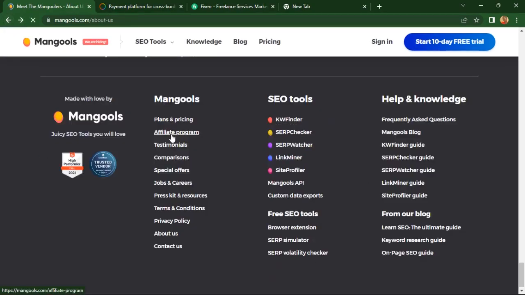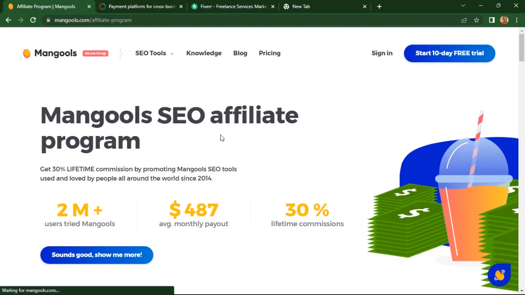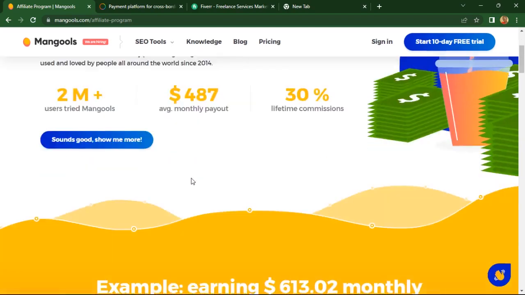So if you come over now to the affiliate program of Mangoose and quickly hit on it, you're going to see that the Mangoose SEO tool affiliate program, what you actually stand the chance of earning whenever you refer somebody that pays or signs up for a plan on Mangoose, is actually 30% lifetime commission by promoting Mangoose SEO tool, used and loved by people all around the world since 2014. So Mangoose have been around for a very long time, so that's why I'll advise you to actually start promoting Mangoose.